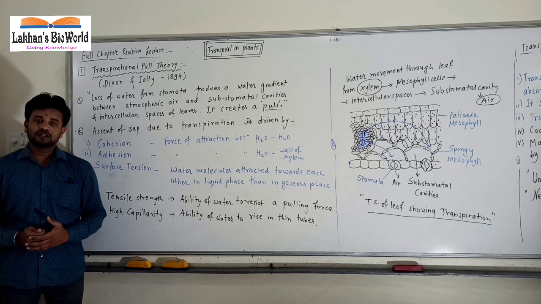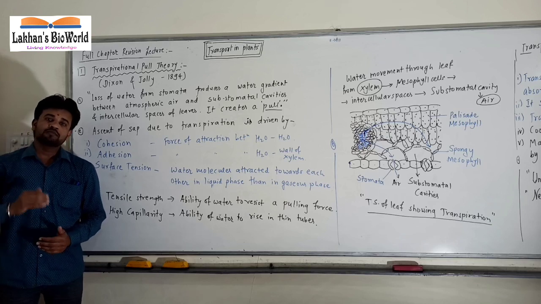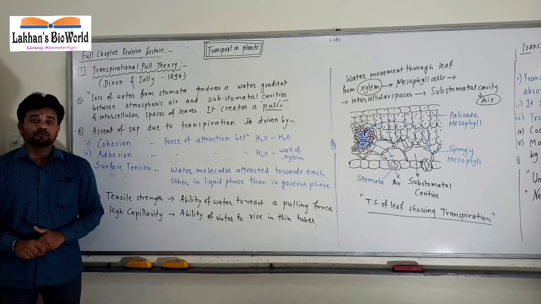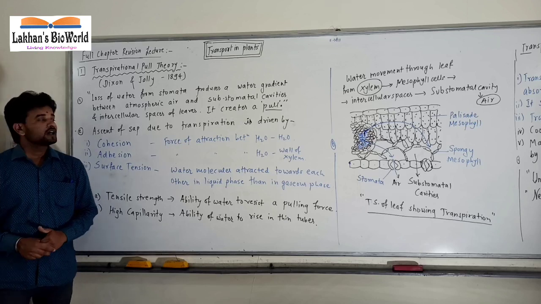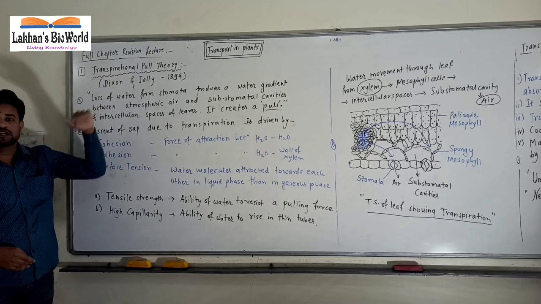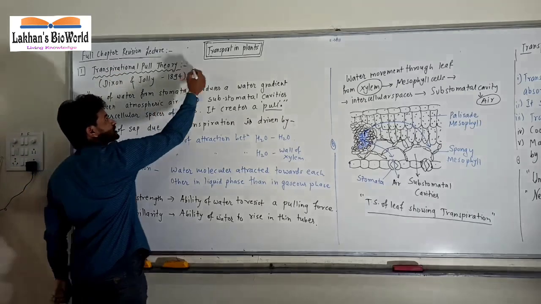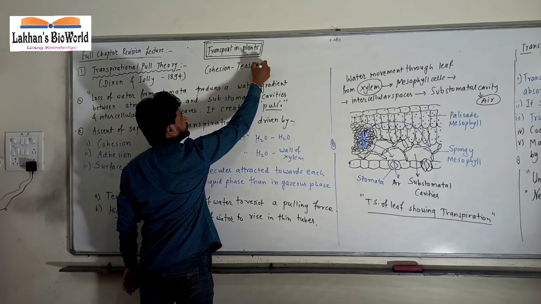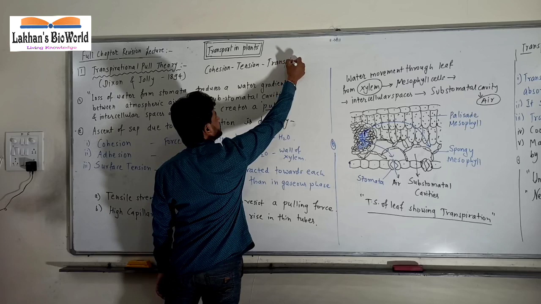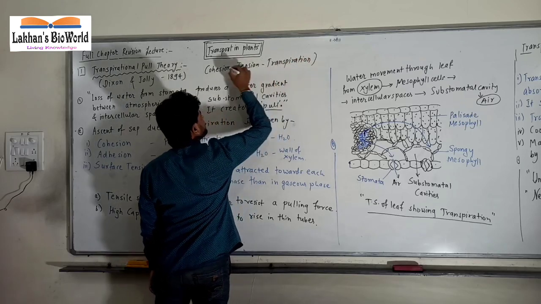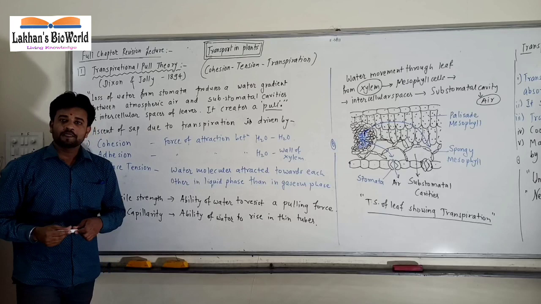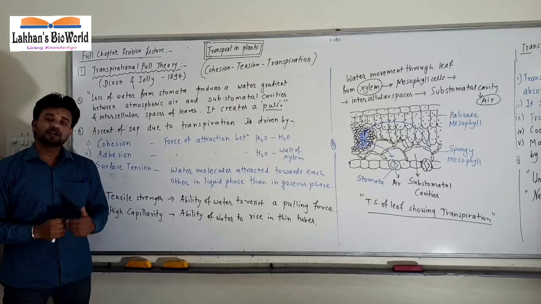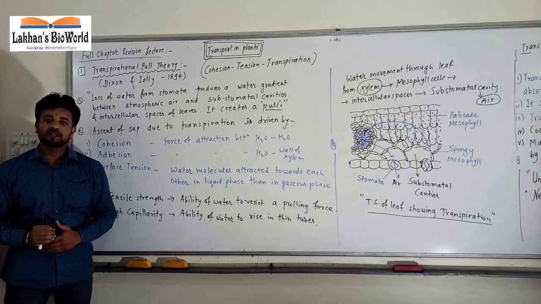First one was root pressure theory, which was rejected because the value of root pressure is not enough to carry the water up to a great height. It has a very low value. Therefore, another theory was put forth. It was the transpirational pull theory, also known as the cohesion tension transpiration theory, by Dickson and Joly in 1894.